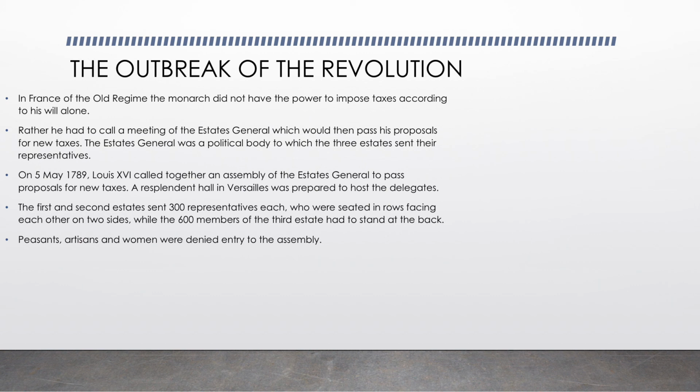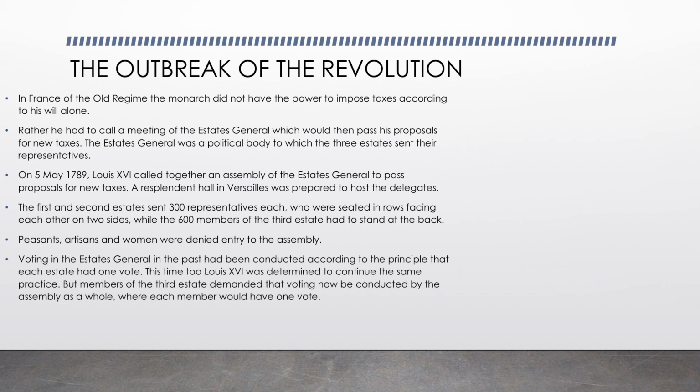And women, peasants, all the other non-prosperous sections of society were not allowed inside the assembly. Usually, voting in the Estates General happens like one estate, one vote. This time also Louis thought that I will follow the same routine. But the third estate got up and they said, no, you will not follow this. Why? Because we want it to be one member, one vote. King said, no, I cannot take up this proposal. So he rejected the proposal. Immediately when he rejected the proposal, the third estate got angry and they walked out in protest.